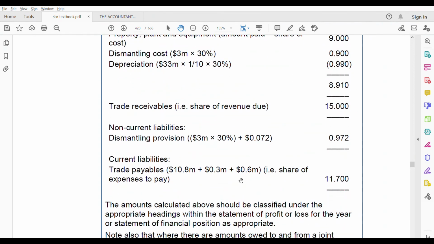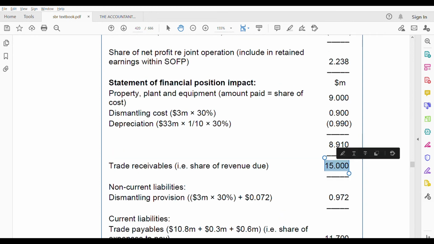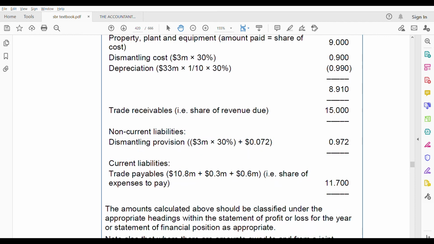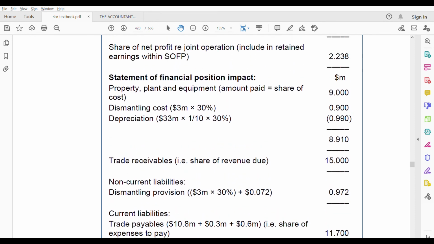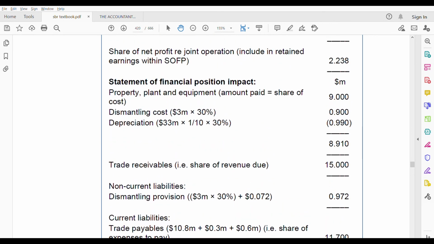Now we have the receivable 15 million, this is your share of revenue, 15 million. And finally, so let's see.